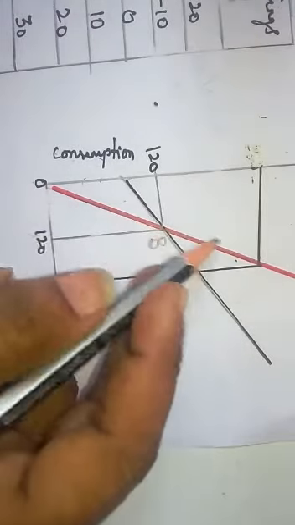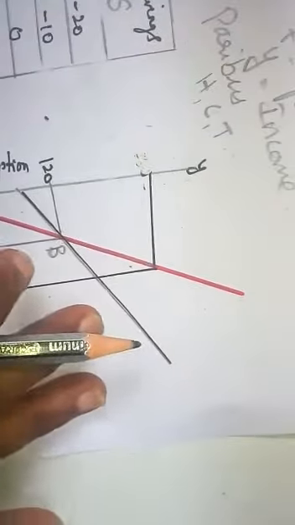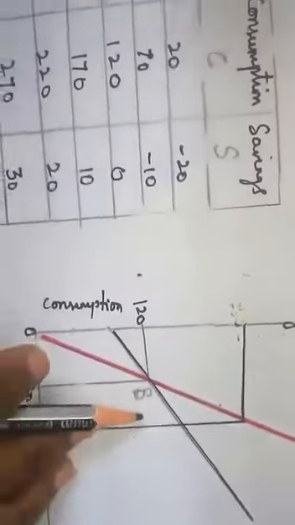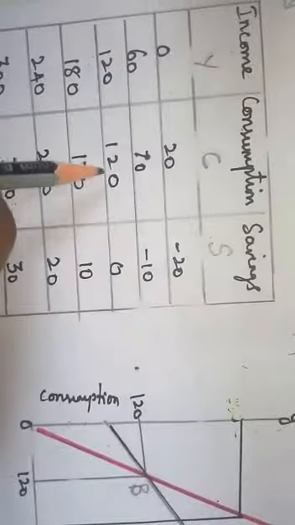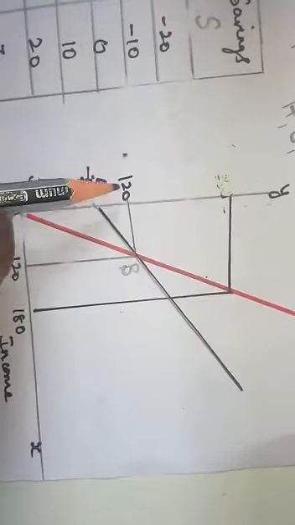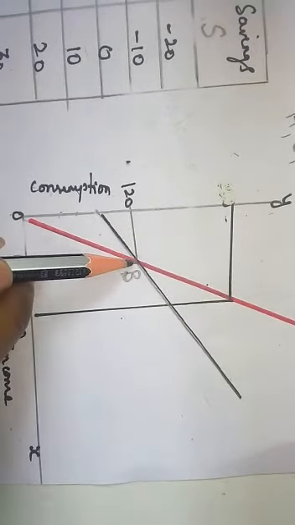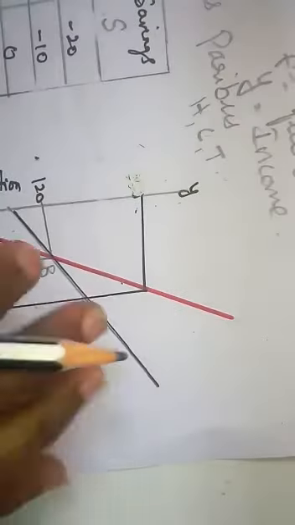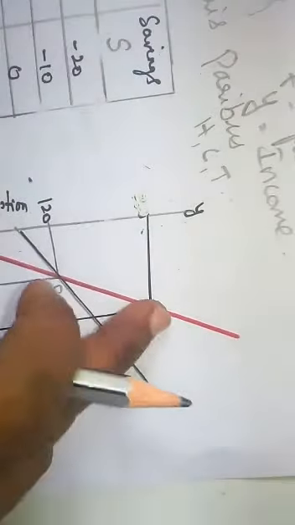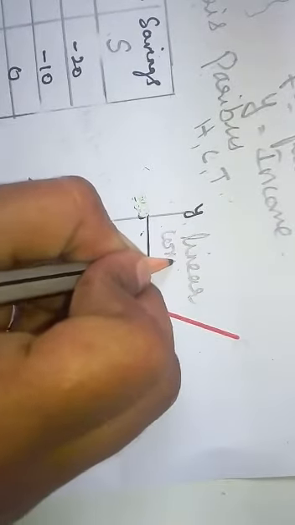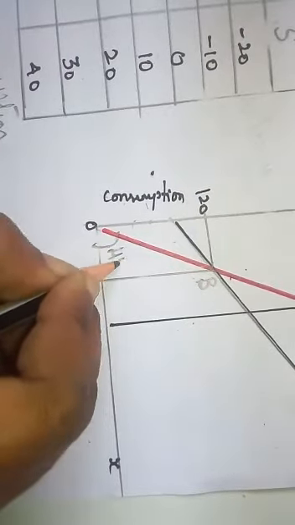So this red line is where both are equal, there are no savings. Here 120 income, 120 consumption, saving is 0, at point B. This line is called the linear consumption line of 45 degrees.